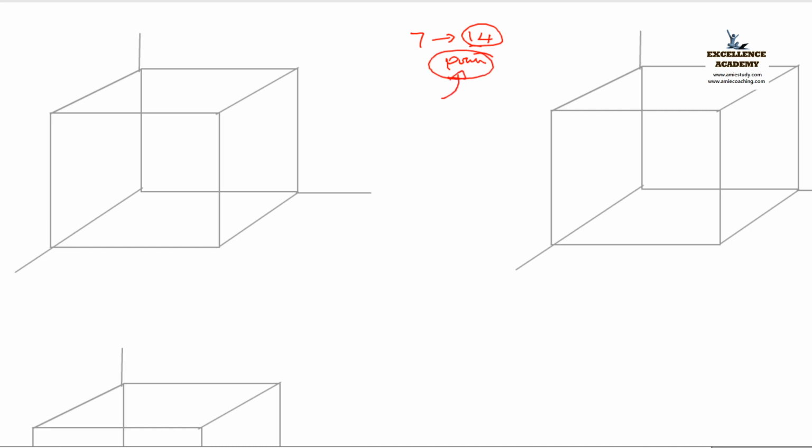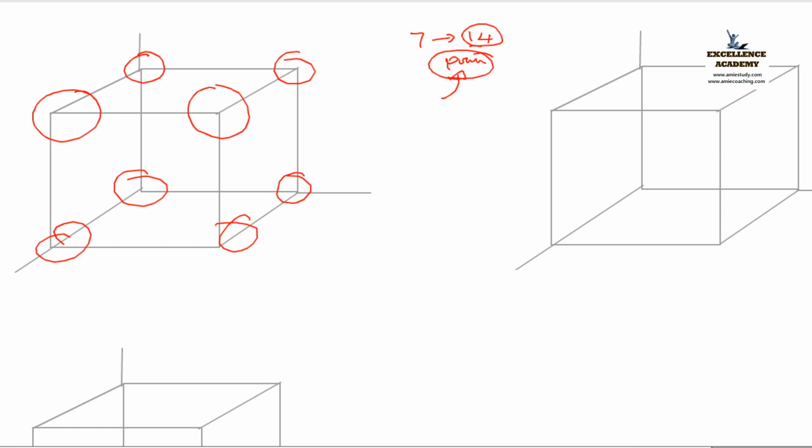Here I arrange the atoms like this. Where are they arranged? At the corners. So that is one type.